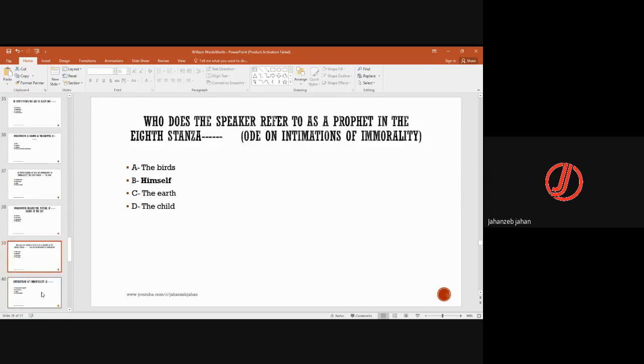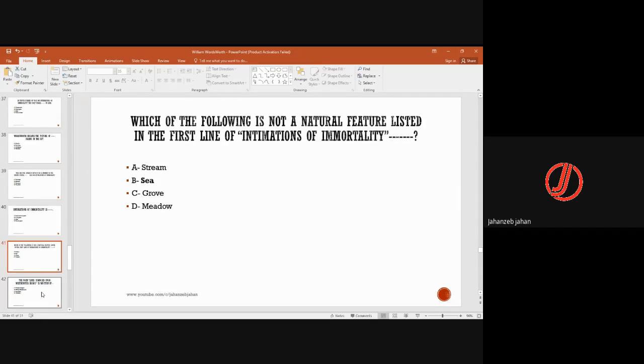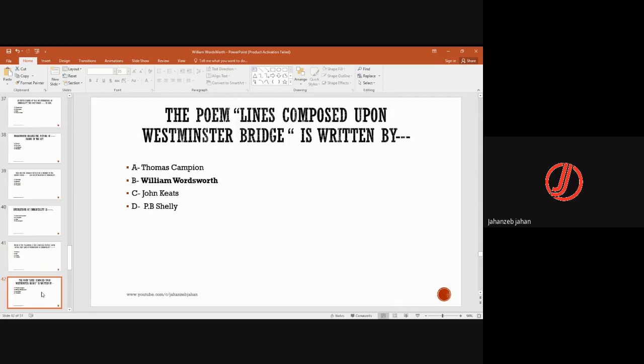Who does the speaker refer to as a prophet in the 8th stanza from the poem Ode on Intimations of Immortality? So that is himself. Ode on Intimations of Immortality is an ode because it's addressing. Which of the following is not a natural feature listed in the first lines of Intimations of Immortality? So that is C. Otherwise, he discusses streams, meadows, groves.